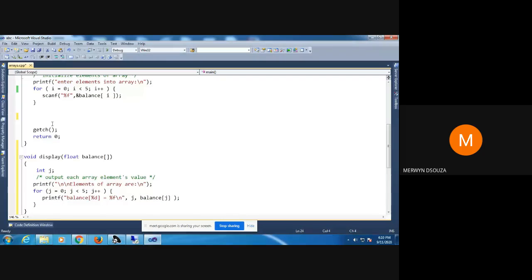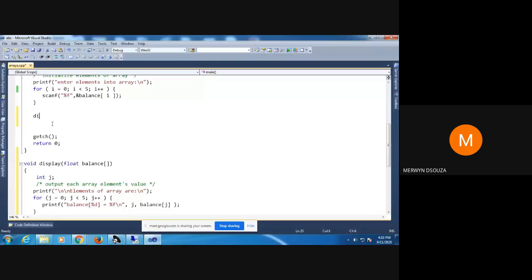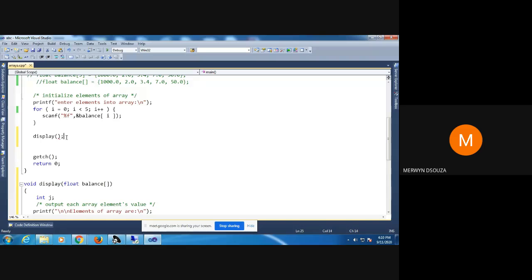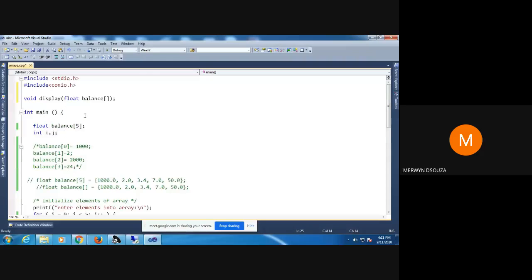Okay. So what is a function call? That means you're going to call this function from the main program. So I've declared this function here, I've defined it here, but if I don't call this function from here, then it will give me an error. Now, as you can see, I've called a function, but it is giving me an error. Why is it giving me an error? Because I did not pass the array.